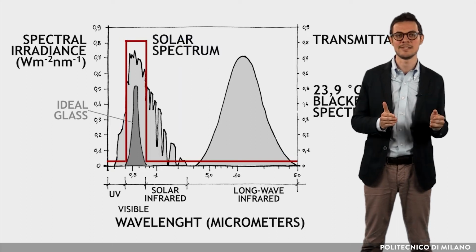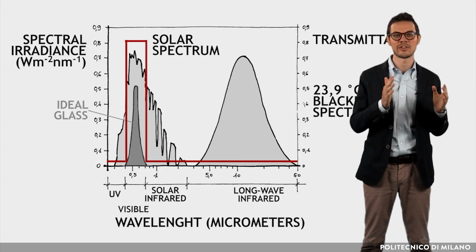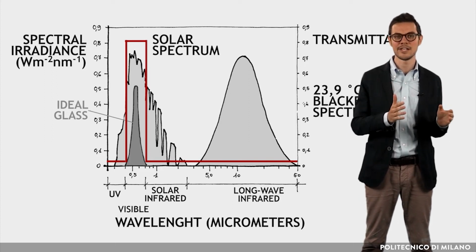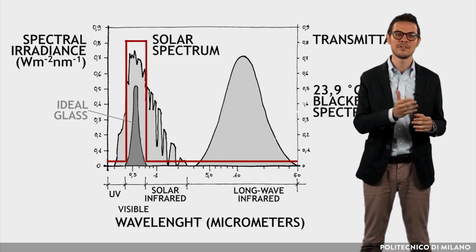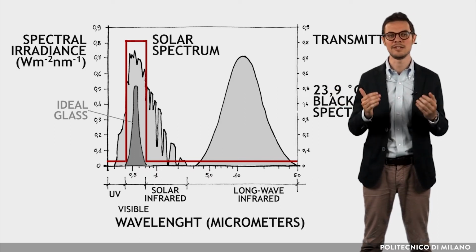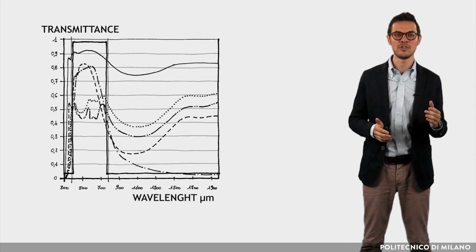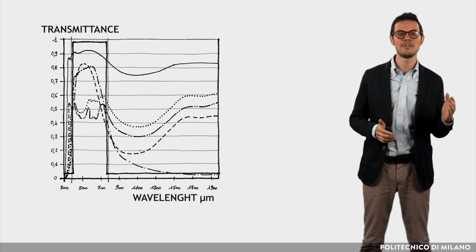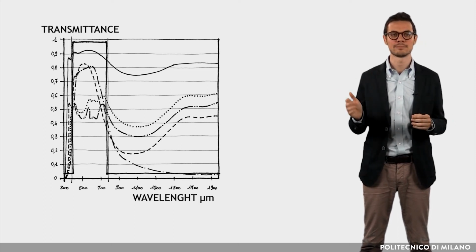In the hot season, by contrast, the ideal glass should be able to block the near-infrared component of solar radiation to reduce the heat gain and transmit the far-infrared radiation emitted by the interior space. In this image, transmission coefficients related to each different wavelength of several types of glass are shown.